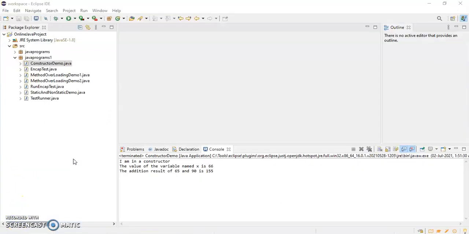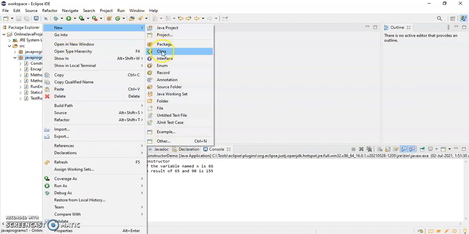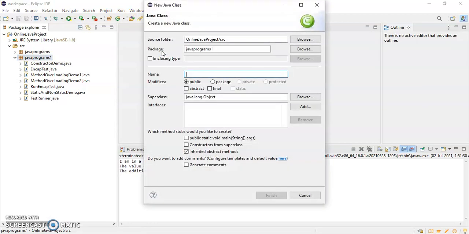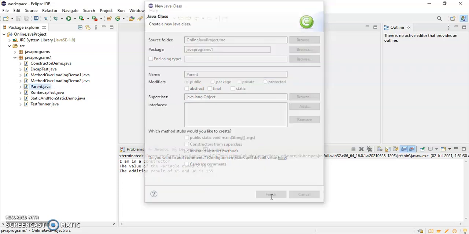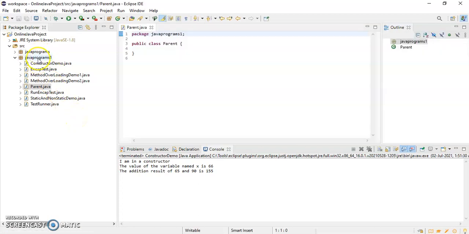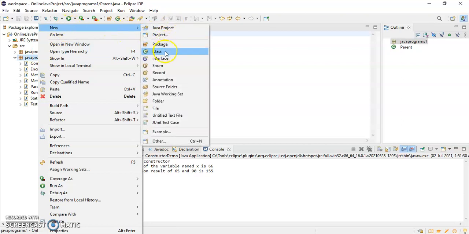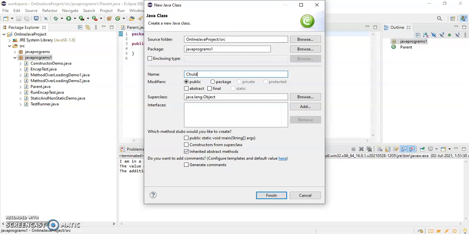So let's see how we can achieve inheritance in Java with an example. I will create one class here and name it parent. And I will create one more class and name it child.